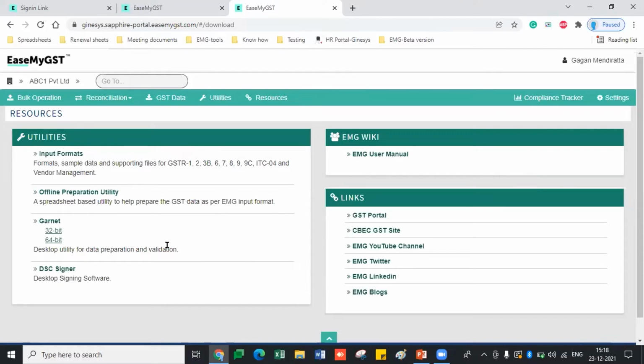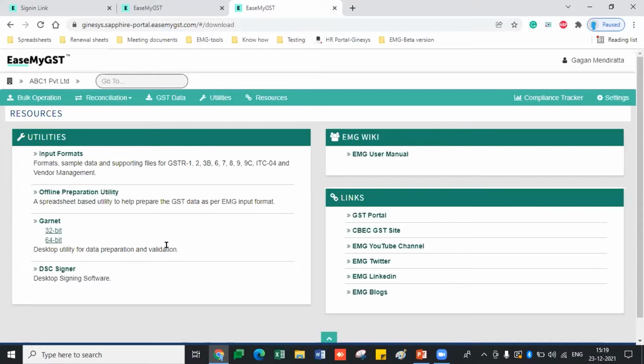Okay, we have one more tool, the Garnet tool. The Garnet tool helps you improve the taxable values and invoice value. If you have prepared the data and do not have the total invoice value, calculating it is a very tedious task. For that, you just upload that Excel file into the Garnet tool and then download the file. All the invoice values and HSN codes will be automatically calculated in the Garnet tool.